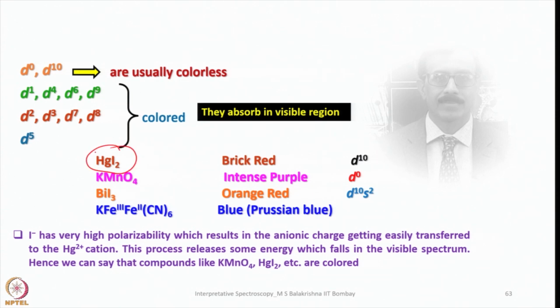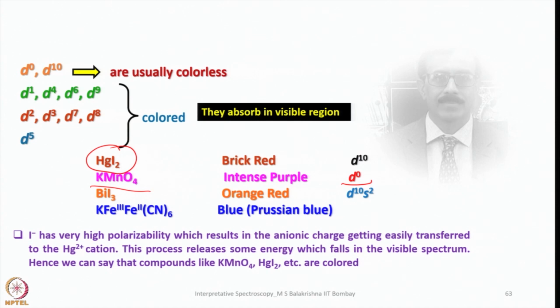It is brick red color, and here, if you consider mercury, D10 electronic configuration is there, so no d-d transition is there, but still it is intensely colored. When you consider potassium permanganate or potassium dichromate, the metal exists in its highest possible oxidation state. That means Mn is in +7 state. All electrons have been removed, and it has a D0 electronic configuration, but still KMnO4 is intense purple in color. And similarly, if you look into potassium dichromate, chromium is in +6 state and D0 system, and also intense orange red color.